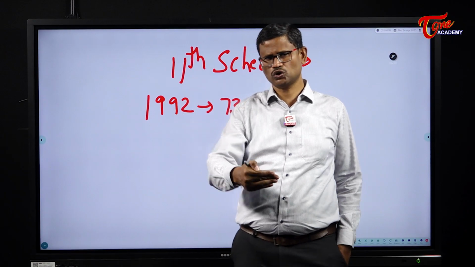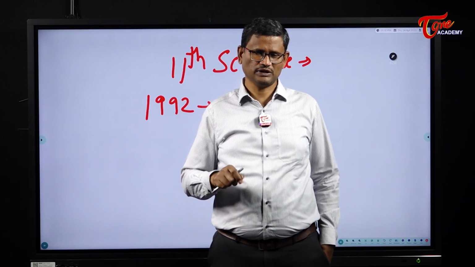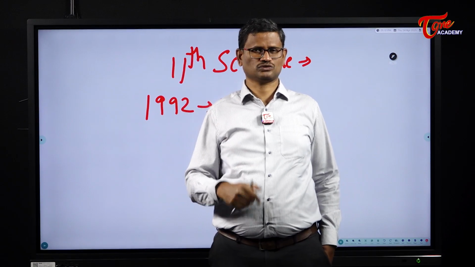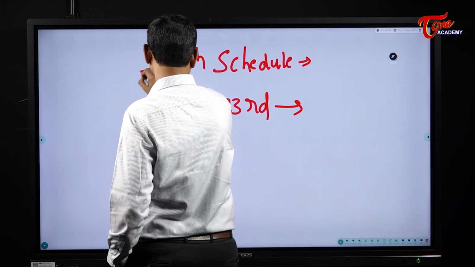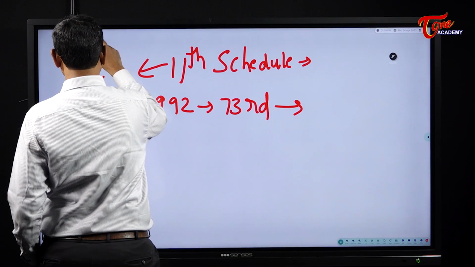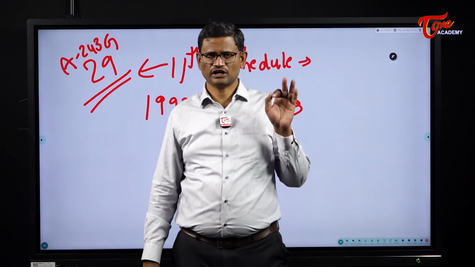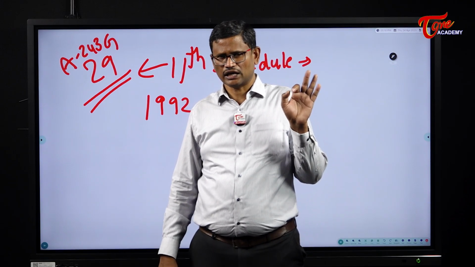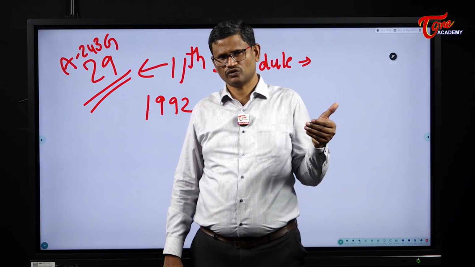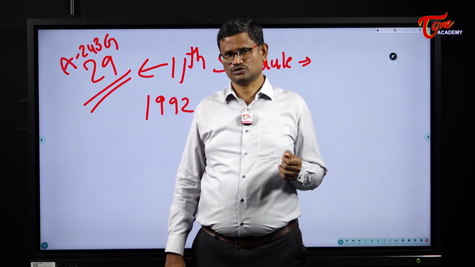We all know, I just told you about the 7th schedule. The 7th schedule divides the powers between the center and the states. Similarly, 11th schedule divides the powers between the state government and the Panchayat Raj institutions. So in the 11th schedule, we have 29 items under Article 243G. They are the areas where the Panchayat Raj institutions were given the authority and powers. So the 29 items mentioned in the 11th schedule under Article 243G are the powers which are to be devolved to the Panchayat Raj institutions.